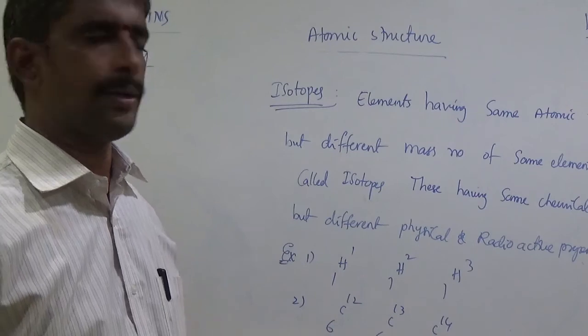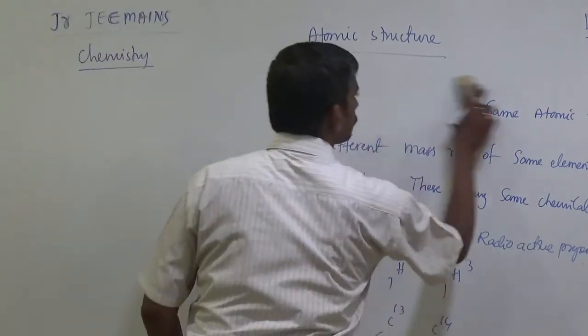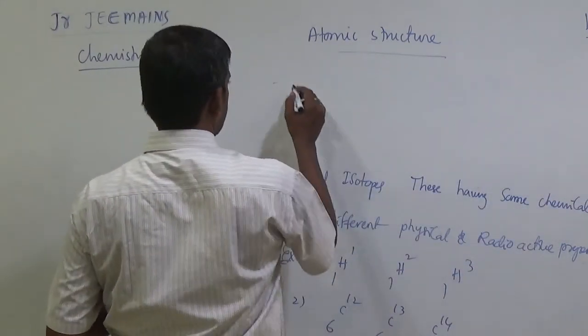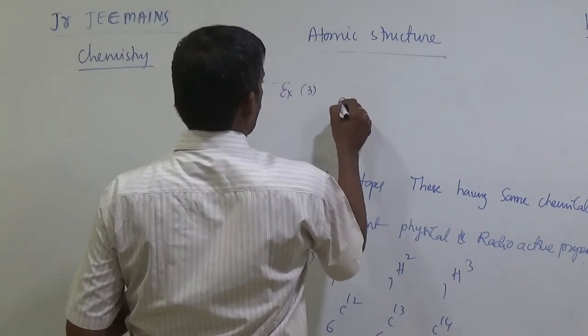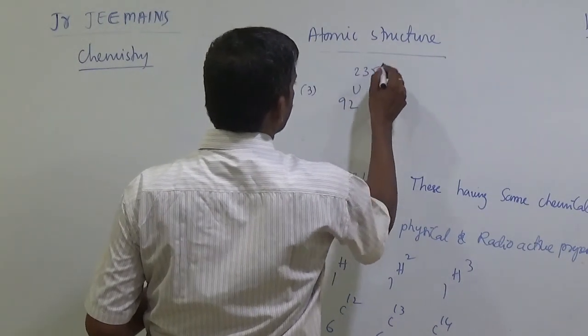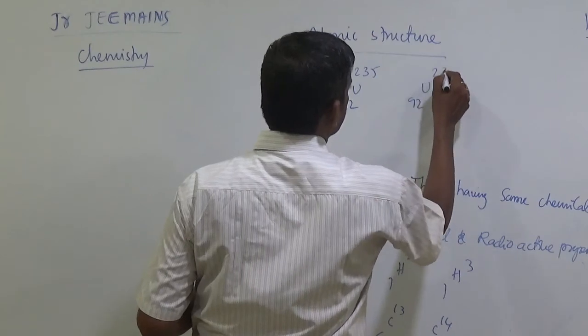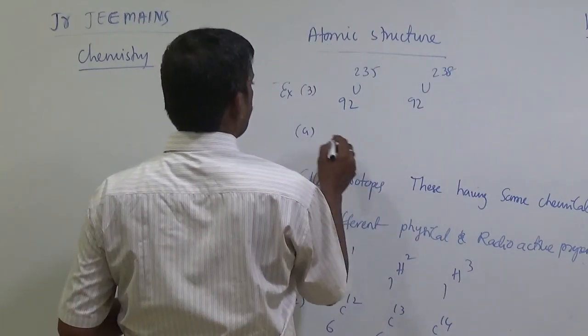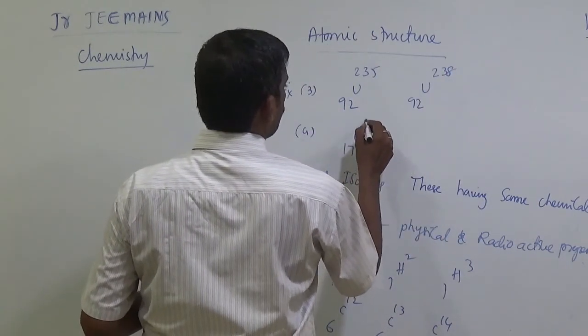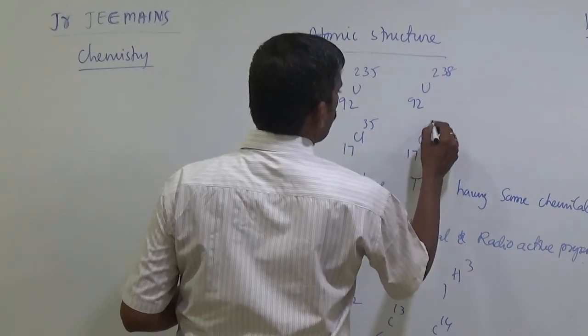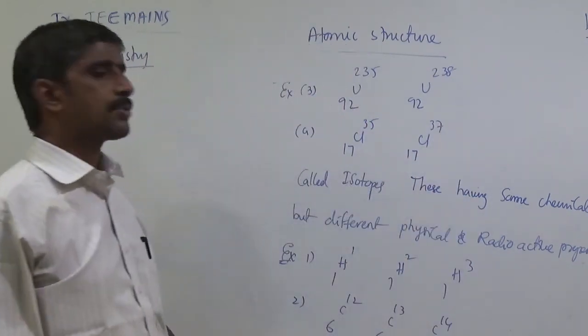That is also very rare. And example 3, uranium 235, uranium 238. And the fourth one is chlorine 35 and chlorine 37, atomic number 17. So these are different types of isotopes.